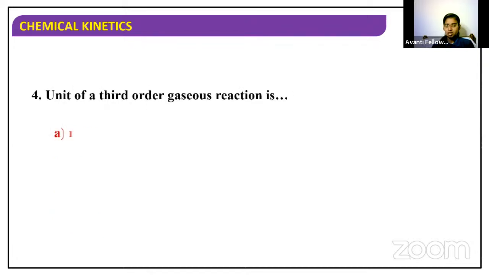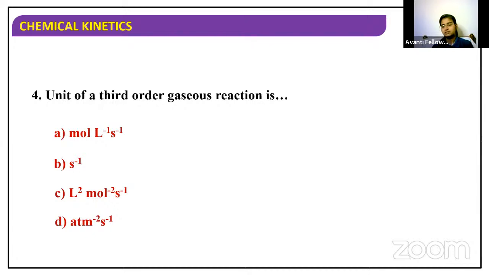Unit of a third order gaseous reaction is. Option D is the correct answer.